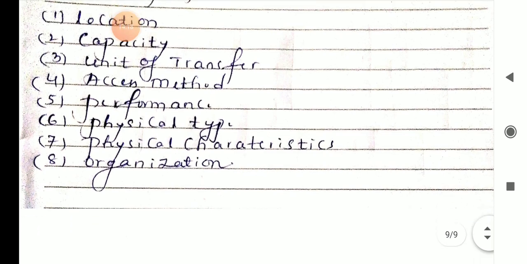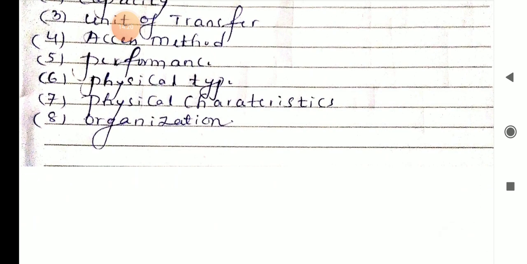So next one, performance. The performance of the memory system is determined using three parameters. First one is the access time, second one is the memory cycle time, and third one is the transfer rate. So what is access time? We will discuss in brief.